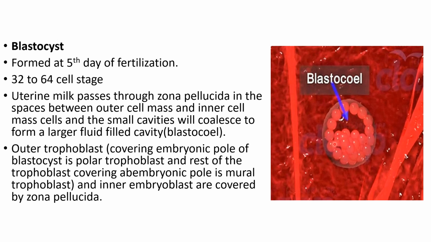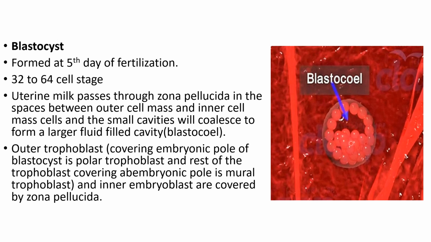So this side is the embryonic pole. The trophoblast covering the embryonic pole is known as polar trophoblast, and the rest of the trophoblast is known as mural trophoblast. Then we can see the inner cell mass, which is also known as embryoblast.